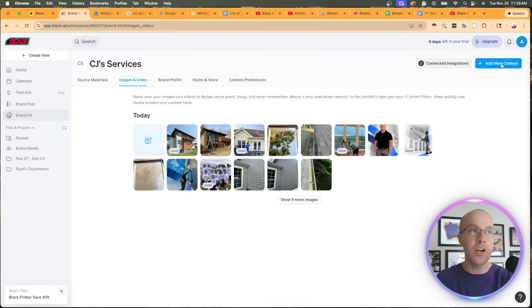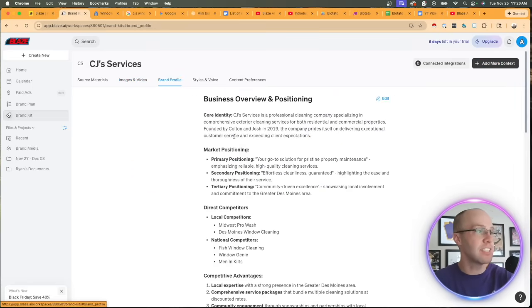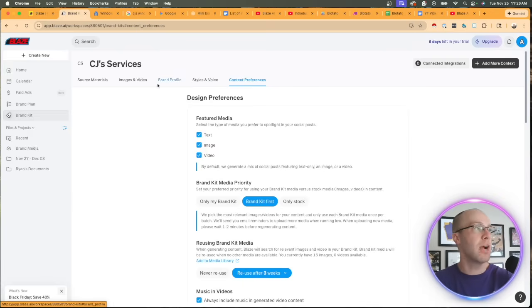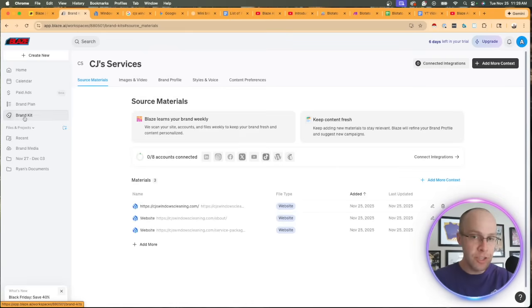You can add more content to this brand kit within this option right here on the left-hand side. Maybe you want to change the copy of your business overview. Maybe something changed with your styles and choice or content preferences, right? So if something changes, it's super important that we come into the brand kit and we upload it with the most relevant and up-to-date information as possible.